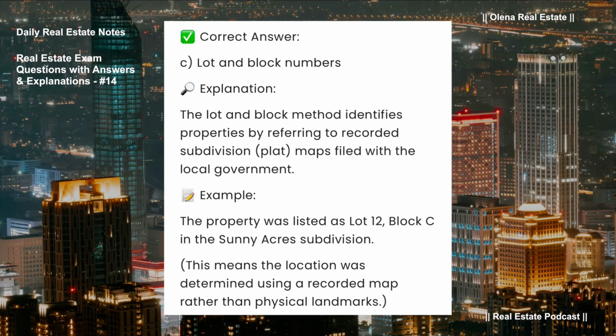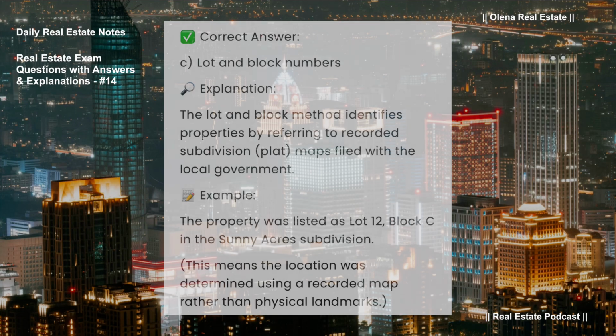The lot and block method identifies properties by referring to recorded subdivision plat maps filed with the local government. For example, the property was listed as Lot 12, Block C in the Sunny Acres subdivision. This means the location was determined using a recorded map rather than physical landmarks.